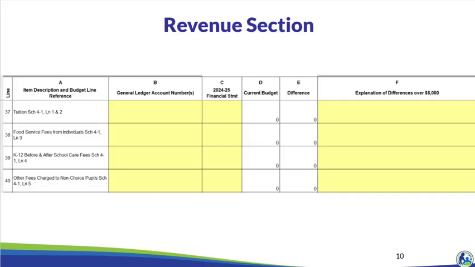Column E will automatically calculate as the difference between the current budget, column D, and the amount in the school's 24-25 financial statement, column C. Column F will require an explanation if the difference in column E is greater than $5,000.